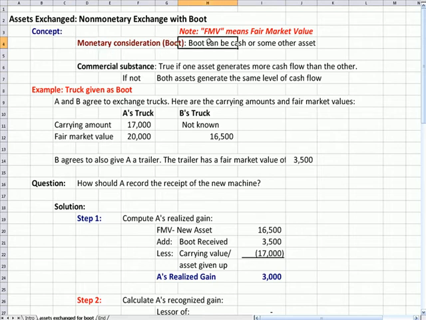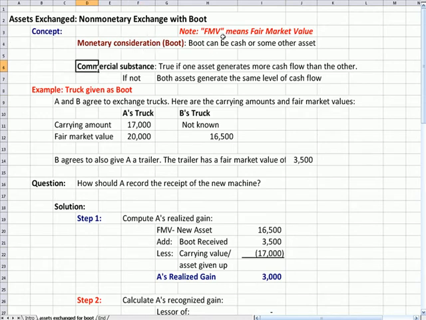Boot can be cash, or boot can also be consideration paid of some other asset. In this case, the consideration paid is going to be a truck. Consideration you'll also see in a legal business law class, an exchange of consideration.